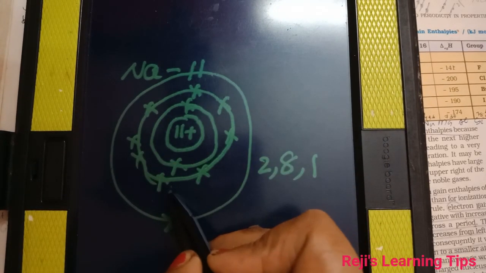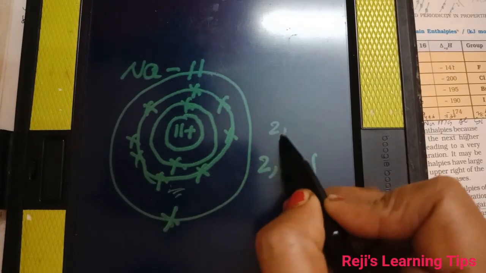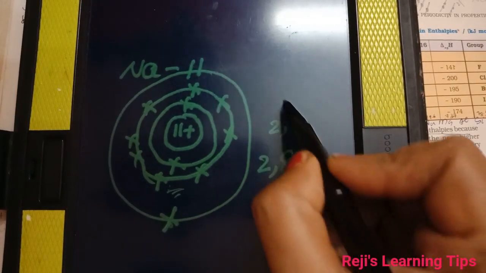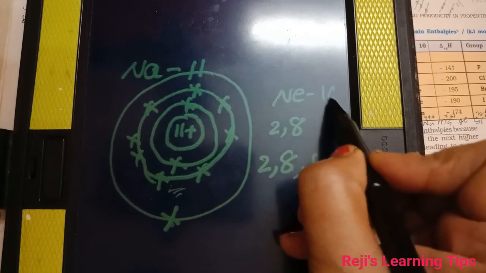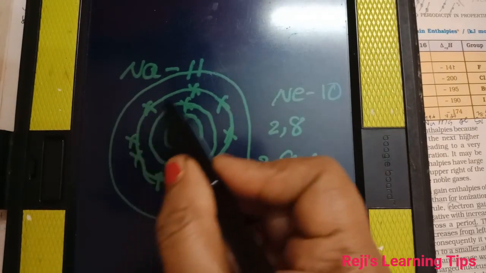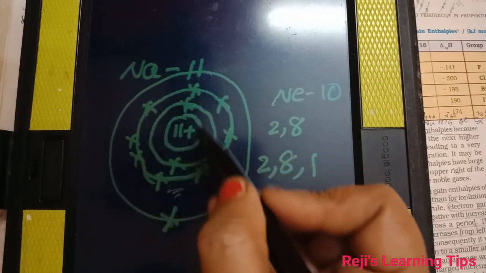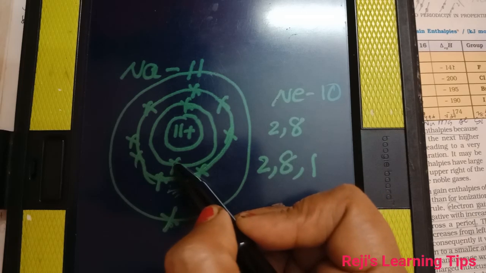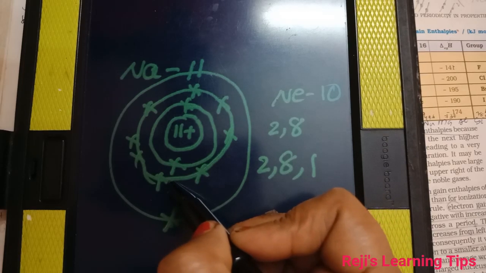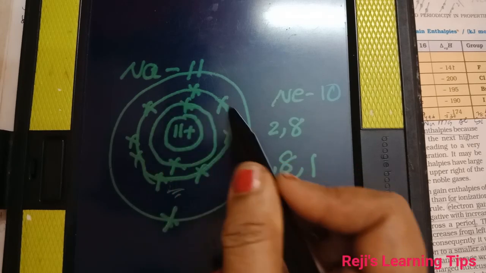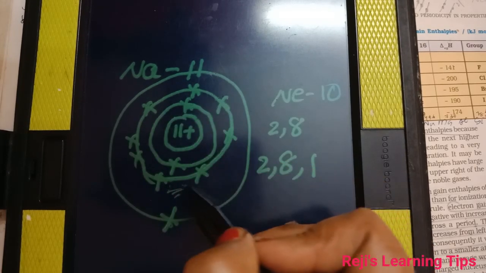Up to here we know 2, 8, that is neon, atomic number 10. So this arrangement is the noble gas arrangement. So the inner core shell is completely filled.